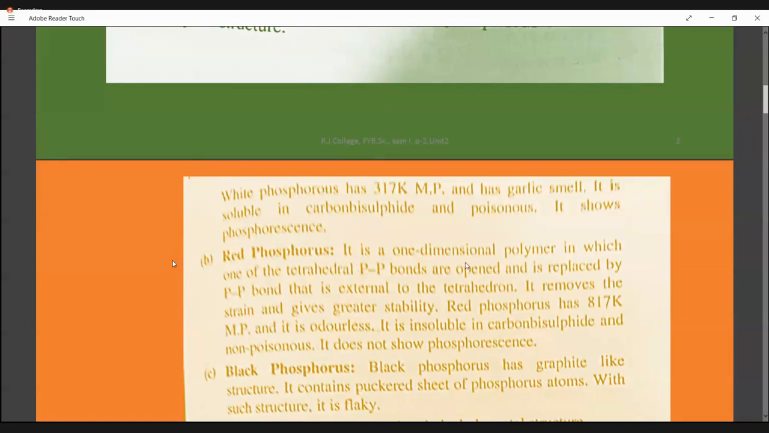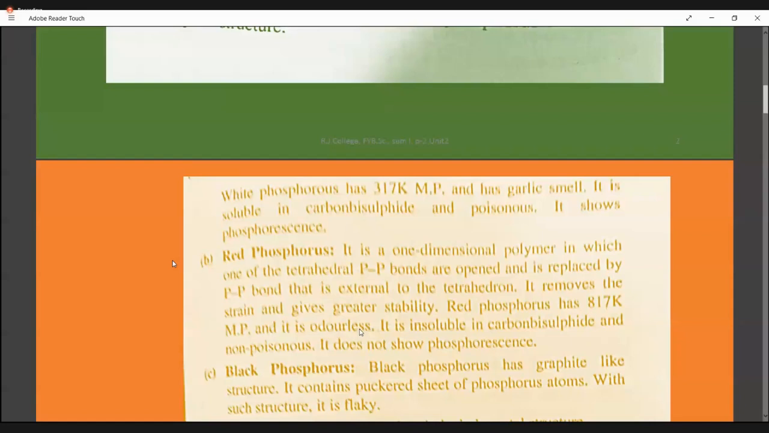Similarly, all these points you studied for white phosphorus will be just the opposite for red phosphorus. Red phosphorus is a one-dimensional polymer. White was tetrahedral. This is just a one-dimensional structure in which the phosphorus bonds are opened and replaced, that is, external to the tetrahedral structure. It is not a proper tetrahedral structure; it's an opened type of tetrahedral molecule. As a result, there will not be any strain in the molecule, so the molecule will be stable and less reactive. Its melting point is very high compared to white phosphorus, 817 Kelvin.